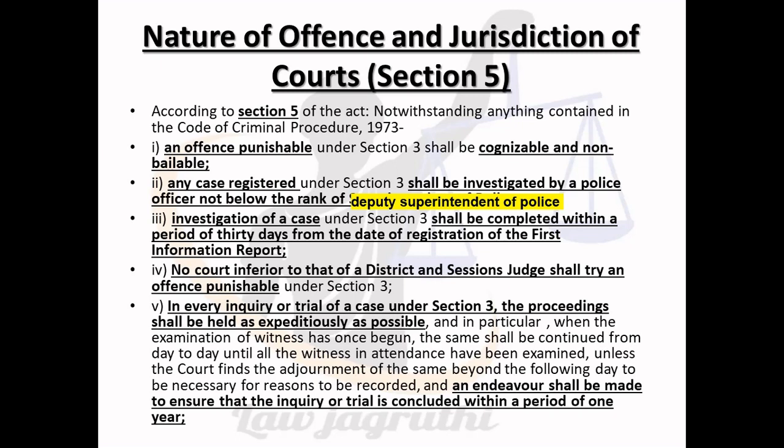Thirdly, investigation of a case under Section 3 shall be completed within a period of 30 days from the date of registration of FIR. Then it states that no court inferior to that of a district or session judge shall try an offence punishable under this section, and also in any enquiry or trial of a case under Section 3, the proceedings shall be held as expeditiously as possible. Generally, it states that the trial or enquiry is to be concluded within a period of 1 year.